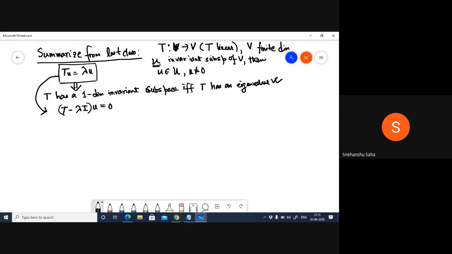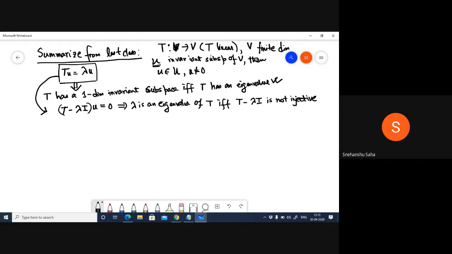And therefore lambda is an eigenvalue of T if and only if T minus lambda I is not injective, right? You have shown this earlier.